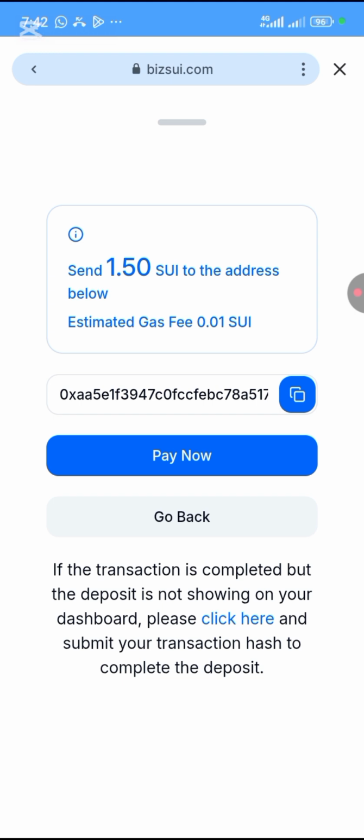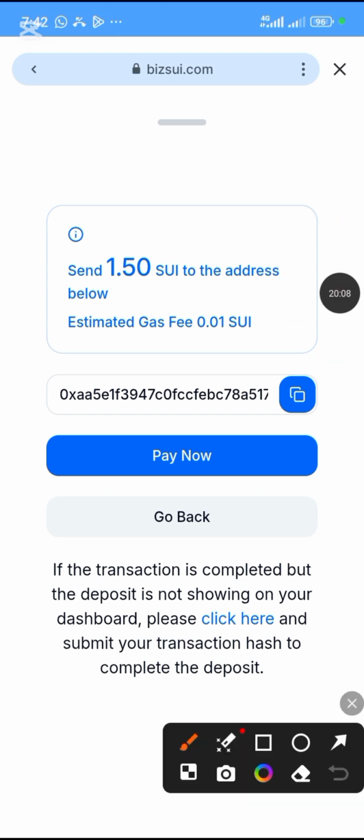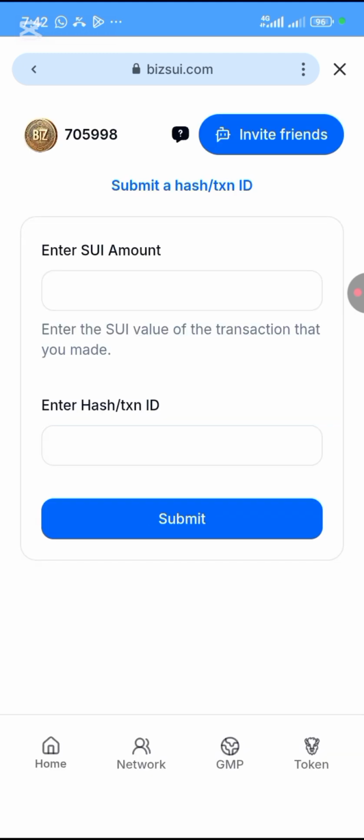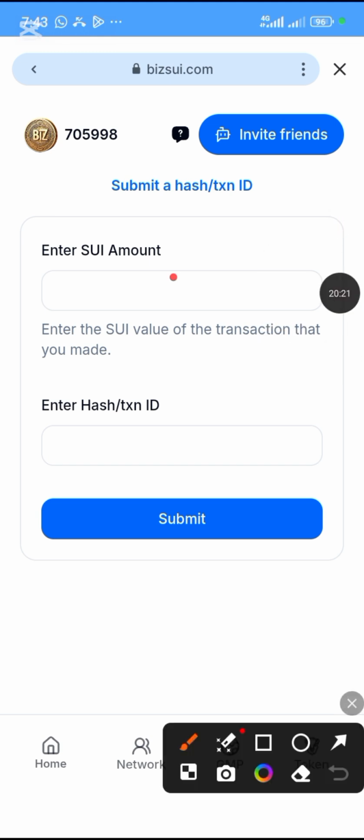The next thing is to click here on this place that is highlighted. So you click on it. On the first column, we are going to type the amount of SU that you deposited. Remember, it is 1.5 SU that I deposited.